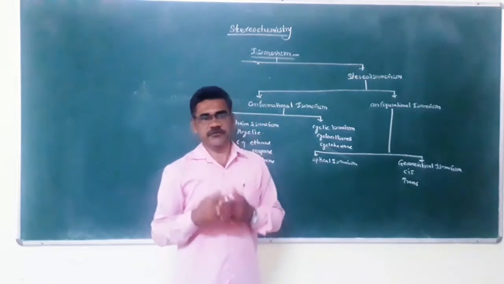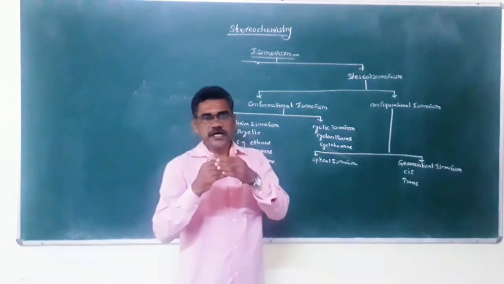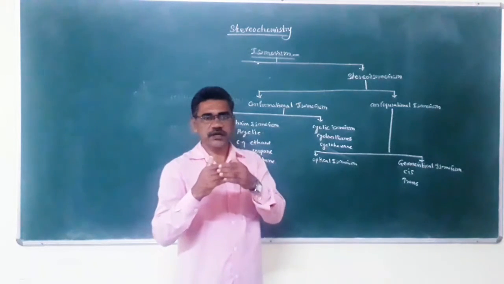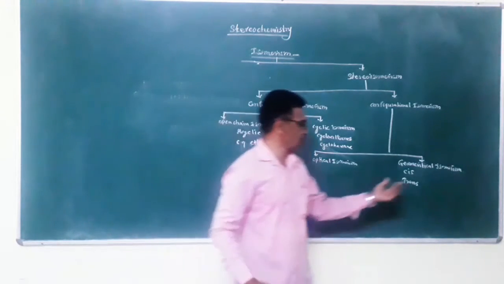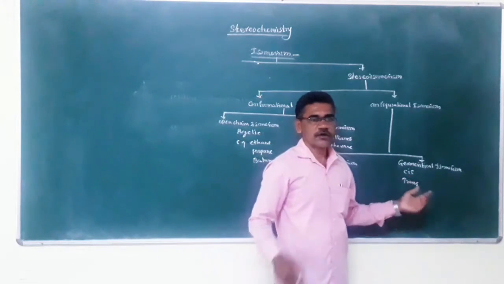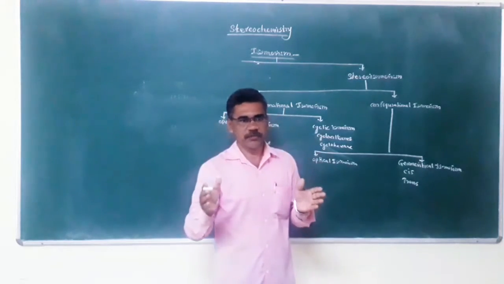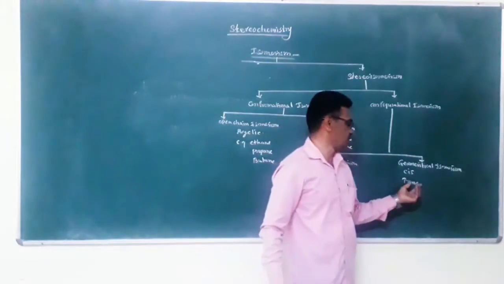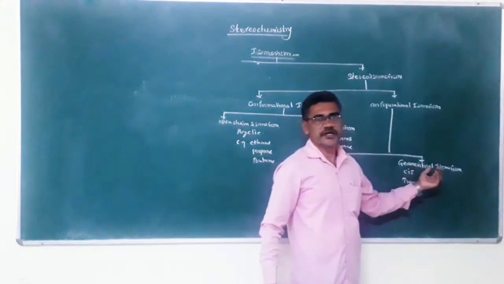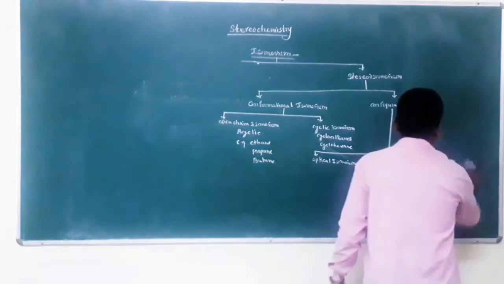What is the cis isomer? When two similar groups are present on the same side of the carbon-carbon double bond, it is called the cis isomer, and the second one is the trans isomer. When two similar groups are present on different sides of the carbon-carbon double bond, it is called trans isomerism, and these are examples of geometrical isomerism. Next part is